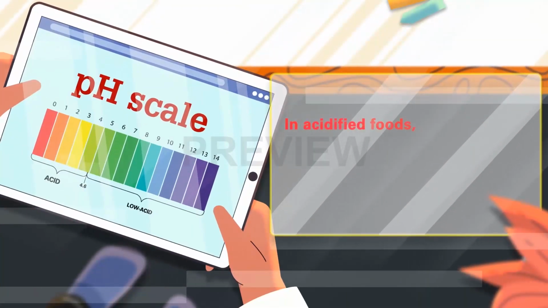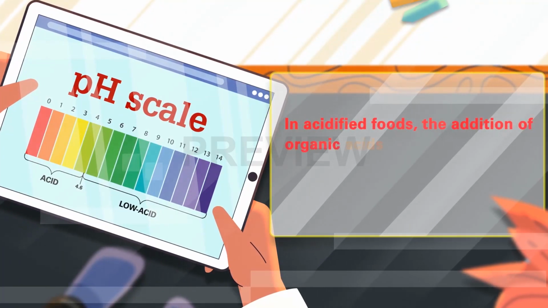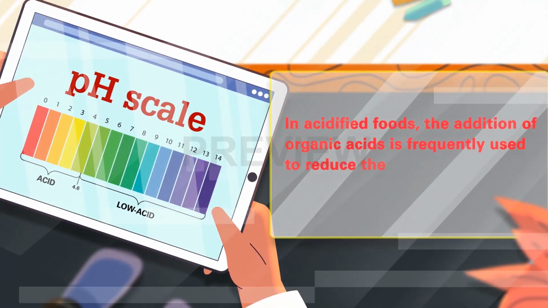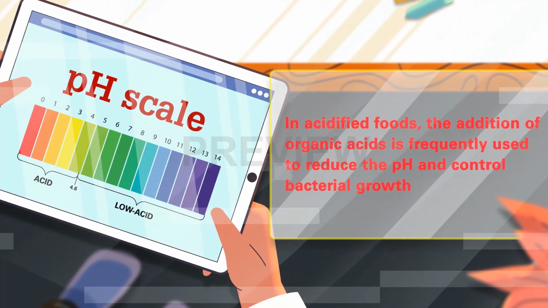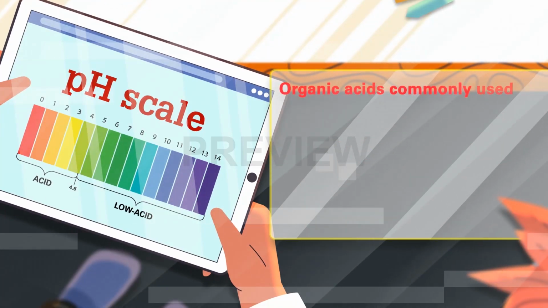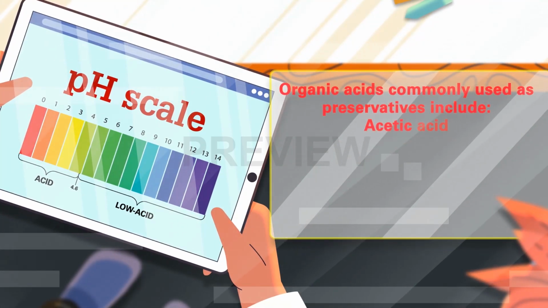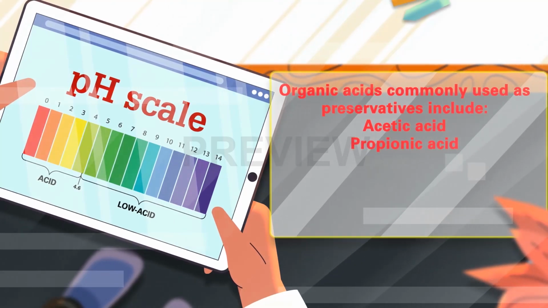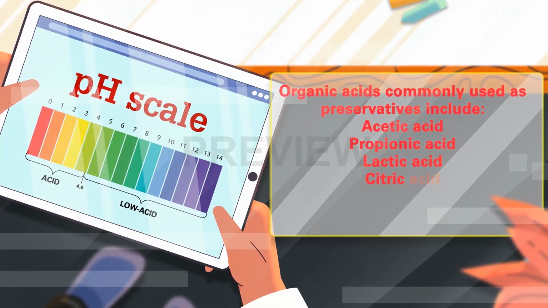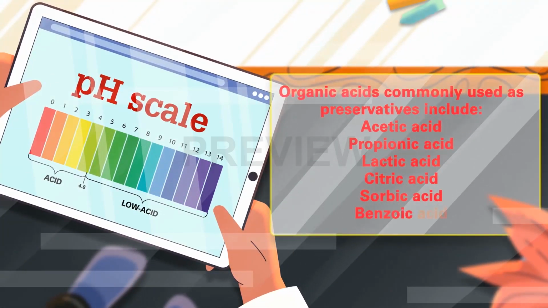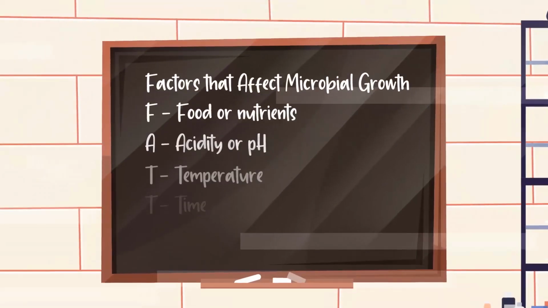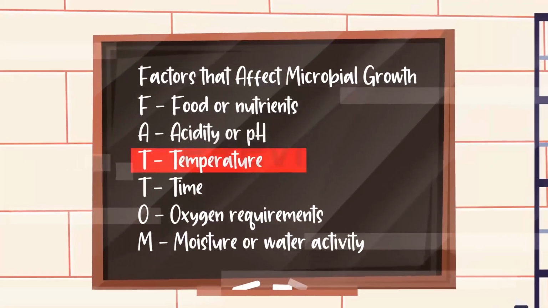In acidified foods, the addition of organic acids is frequently used to reduce the pH and control bacterial growth. Organic acids commonly used as preservatives include acetic acid, propionic acid, lactic acid, citric acid, sorbic acid, and benzoic acid. The third factor we'll focus on is temperature.